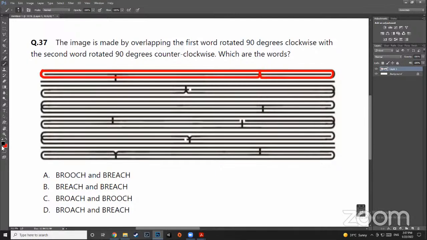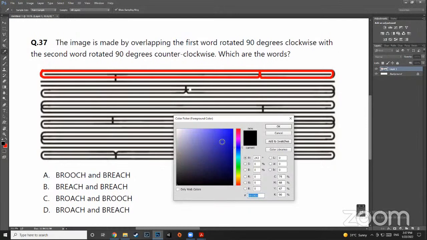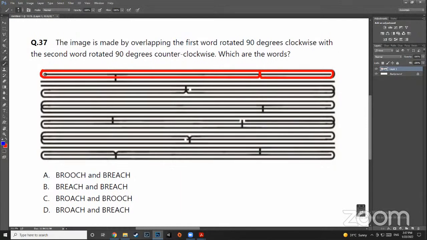I'll use another color for that one. The next letter that we see here, I can see that it is an H, isn't it? But in the answers given, I can see that the next letter has to be R. BR, BR, BR, right? It is not BH anywhere. That means the H that we are seeing is actually the last letter of the second word.